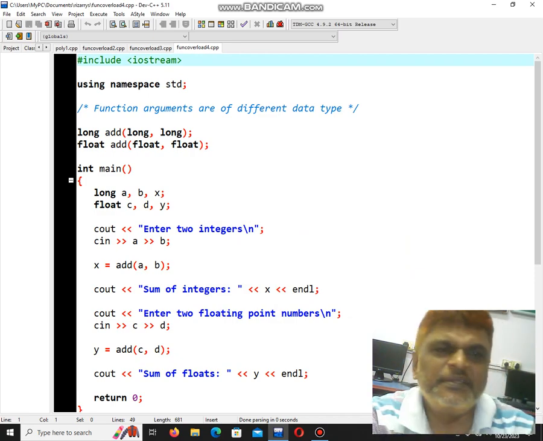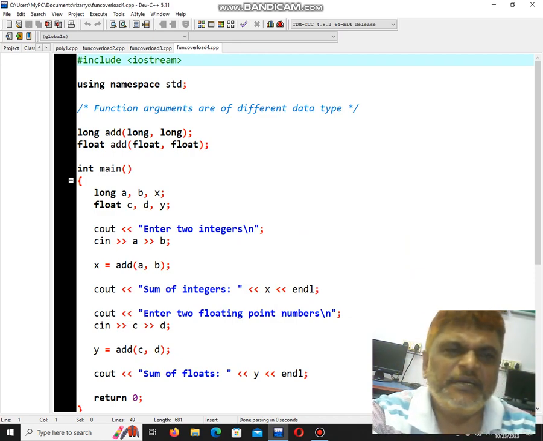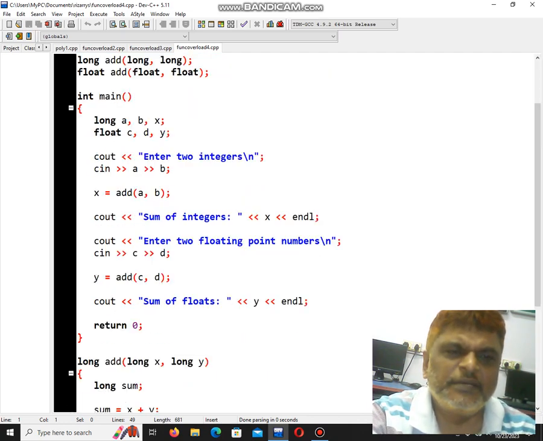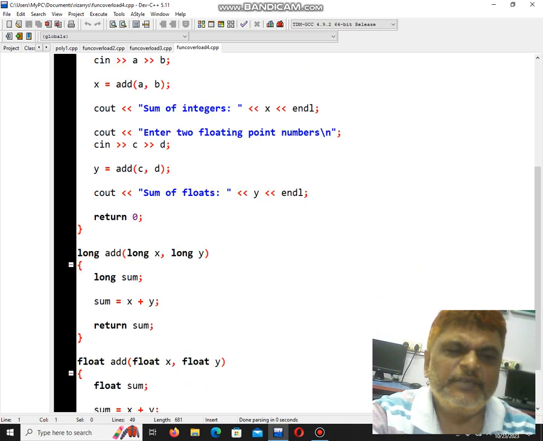See this one. See one more example for function overloading. This is for different parameters. Here you are using different data types, long and float, and the parameters are same. Okay, this function, I am using one for long, one for float.